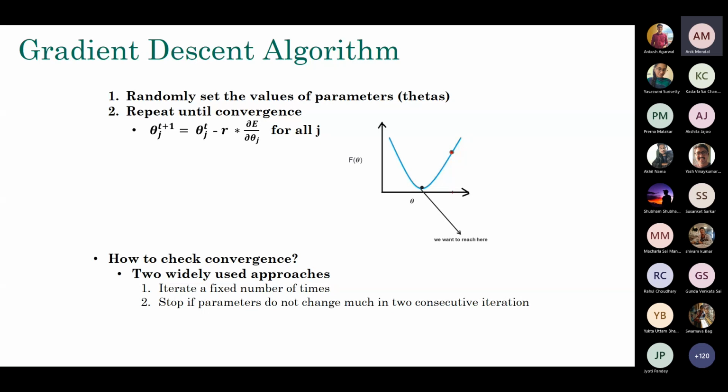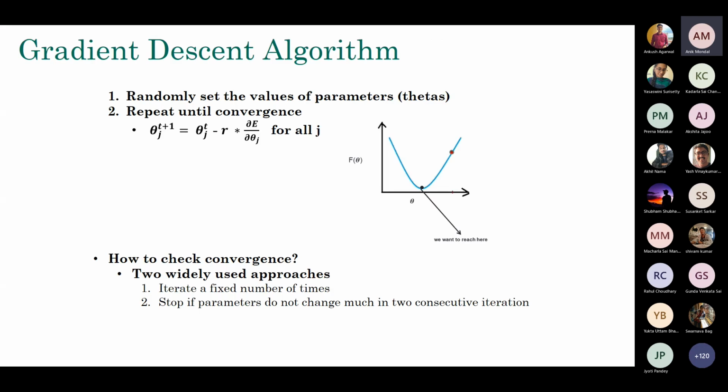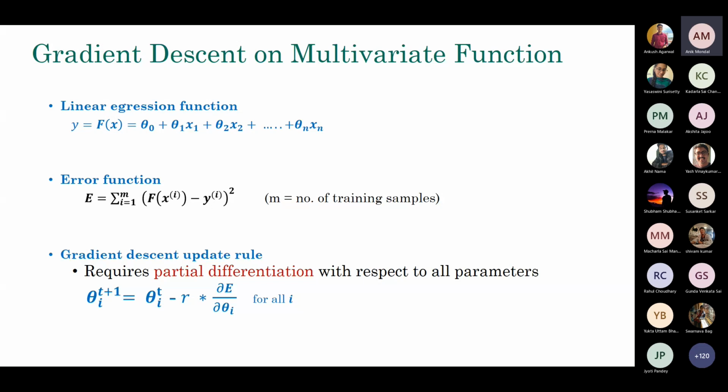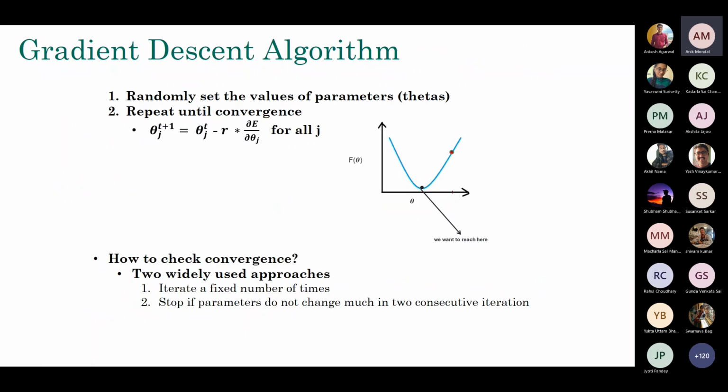Next, what is the trouble with batch gradient descent? If you look at this equation carefully, the error function is defined over all the samples in your training data. This is called the total error; it takes into consideration all the samples. Now let's see how standard gradient descent can create trouble for you. I go to the next slide.